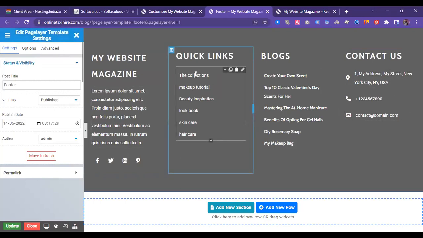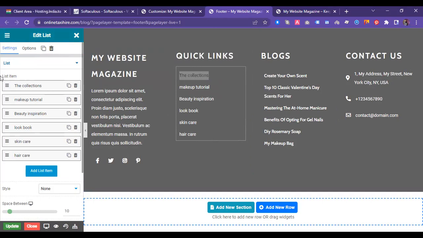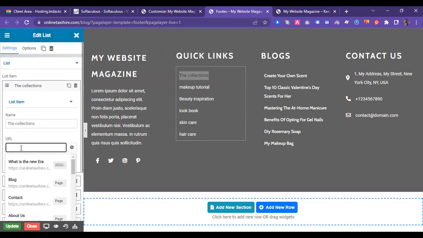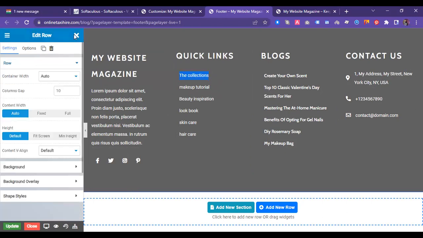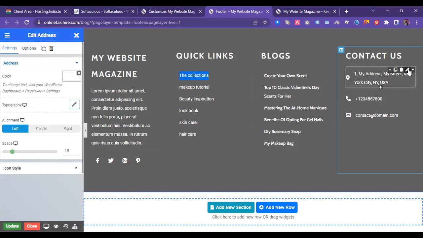Means if you want to place a link on this, you simply click on this edit button. This is the edit button, and you can place the URL. I will teach you each and every section, but as of now, simply come to the address bar. I came here, and I'm going to change it. So how can I change it? I can change it very easily. I can even change the locations also. So this is very easy to change.